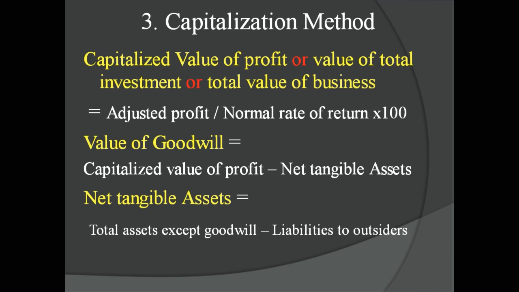The third method for calculating goodwill is the capitalization method. Under this method, goodwill is ascertained by deducting actual capital employed from the capitalized value of the average profits on the basis of normal rate of return.